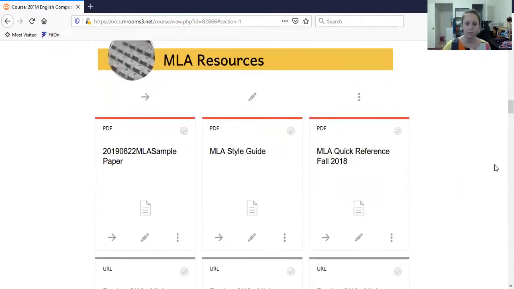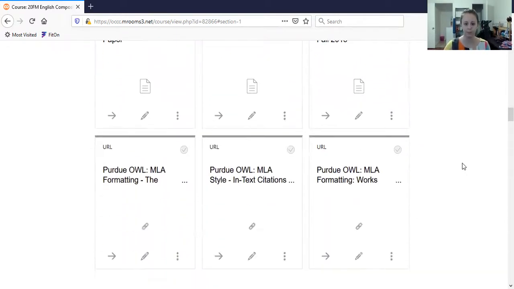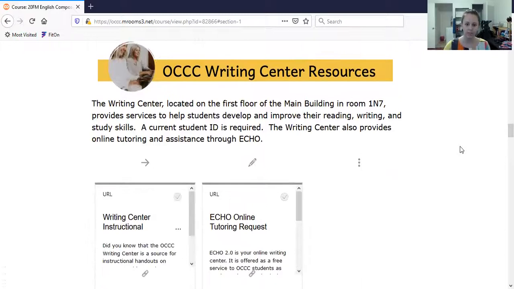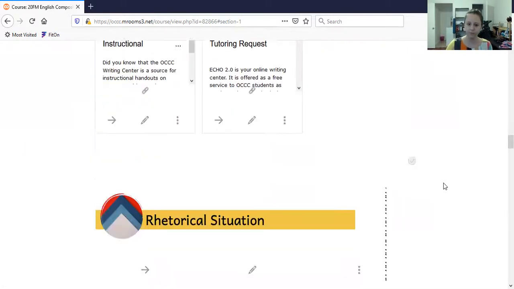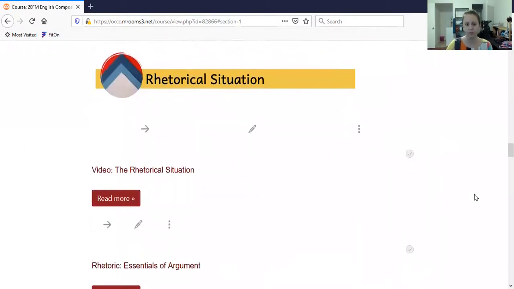All right, here are some MLA resources, and you'll see those again once we get to them in the class, but these are just some handy references. All right, the Writing Center on campus is awesome, and I'll always encourage you to use that. And they actually have an online option now, so you can click on Echo Online Tutoring and submit all your papers. And that's really helpful to get a little extra help.